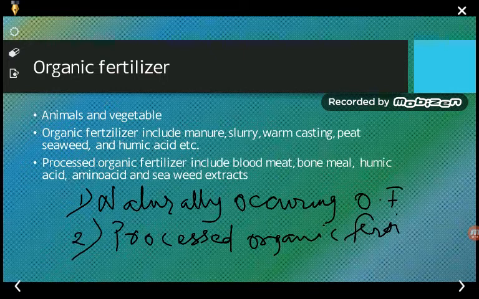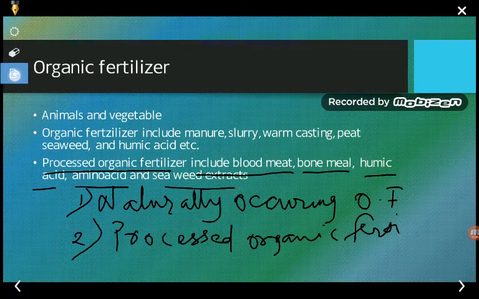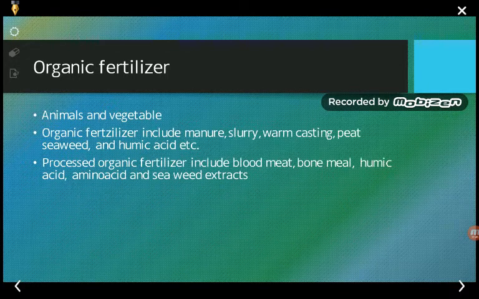You know that these are the fertilizers which are basically organic in nature, and they may include manure, slurry, worm castings, etc. But processed organic fertilizers include blood meal, bone meal, humic acid, amino acids, seaweed, etc. So processed organic fertilizers are the fertilizers which are made from bone meal or blood meal, etc.